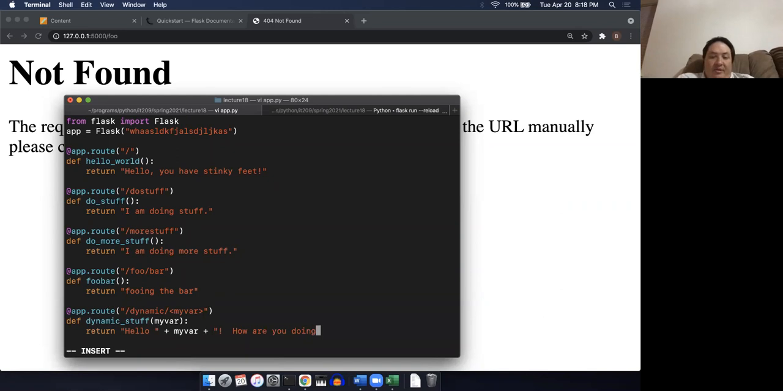How are you doing? Okay. All right, so there we go. We have a nice little string there. Now let's see what happens if I do this. Keep in mind our route now is /dynamic/ and then I should be able to just type in anything here. Okay, so let's try it.